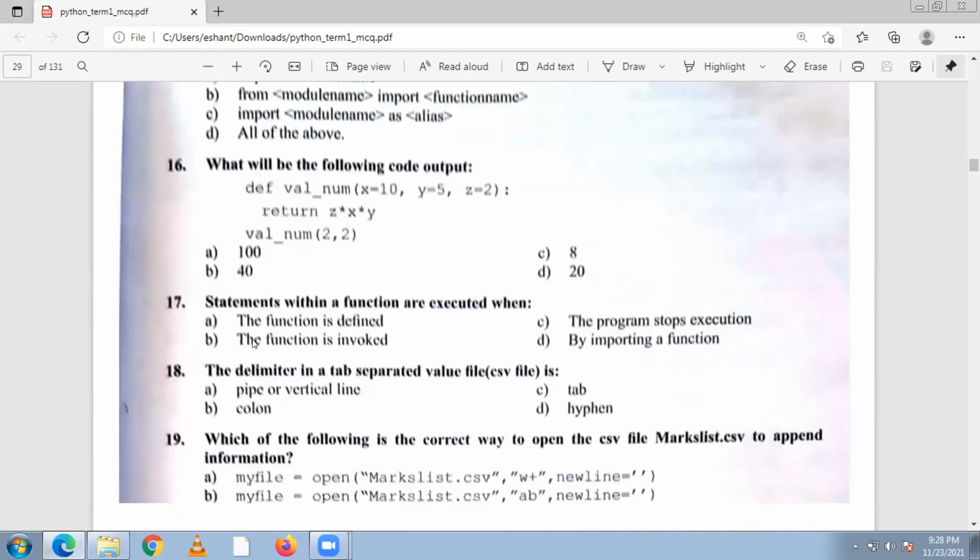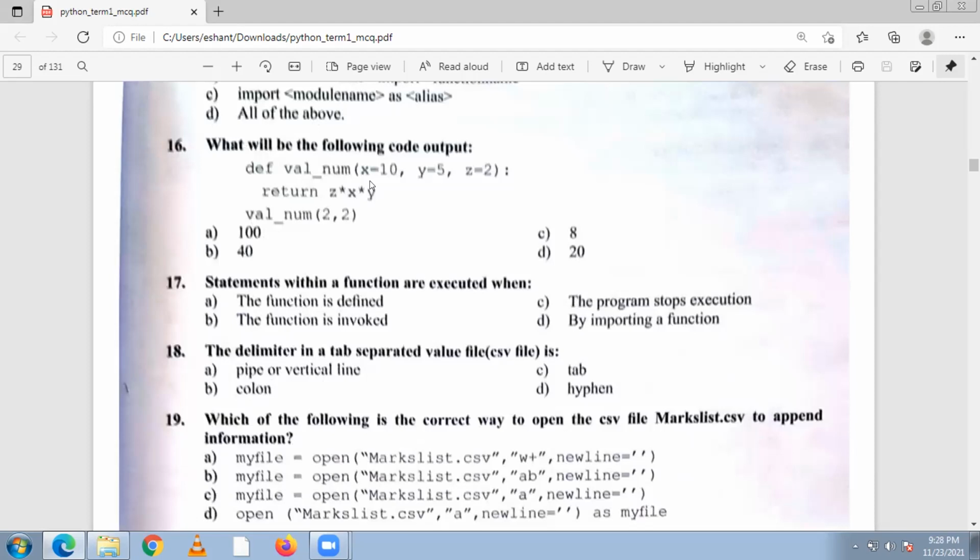Now question number 16. What will be the following code output? Define a function number, value x equals 10, y equals 5, and z equals 2. So return z into x into y. So calling the function with 2 and 2. So what will be the output of this? So already we have z value of 2. So 2 into 2 is 4, 4 into 2 is 8. Answer is C.